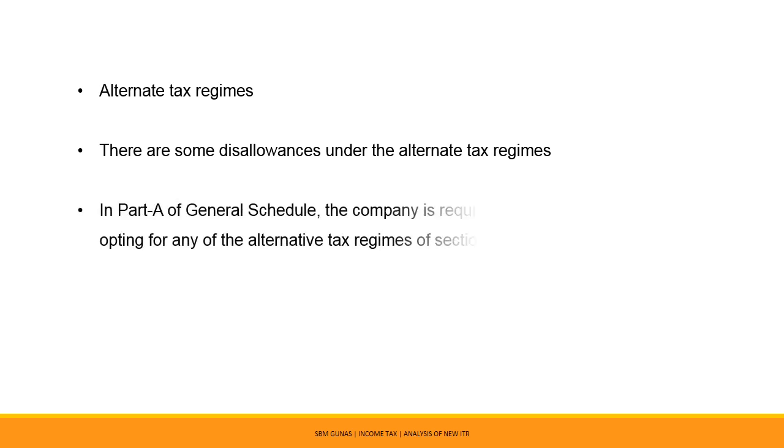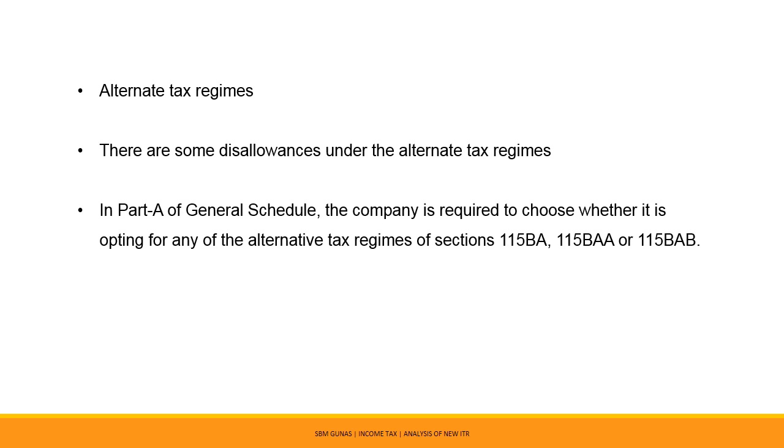Thus, in Part A of General Schedules, the company is required to choose whether it is opting for any of the alternative tax regimes of Section 115BA, 115BAA, or 115BAB.